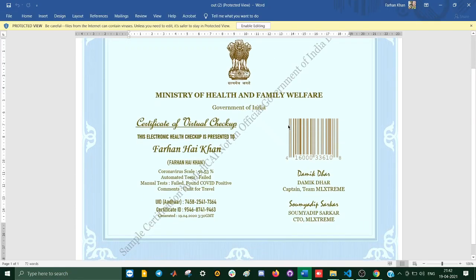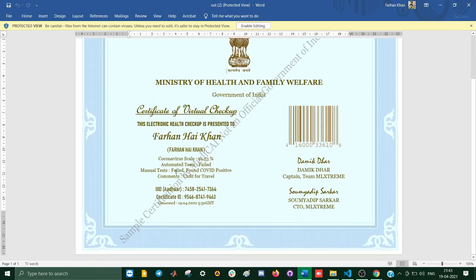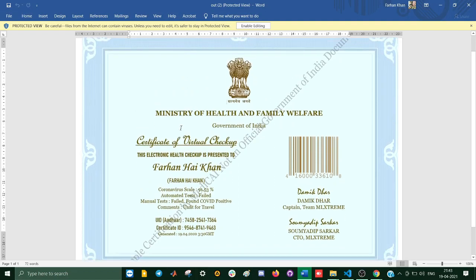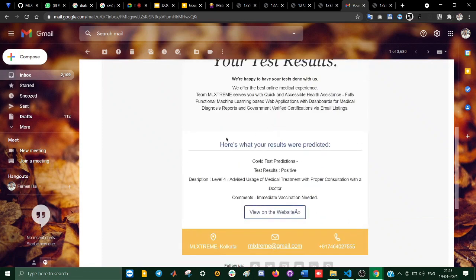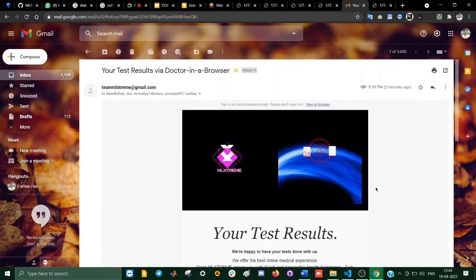So this is my certificate. I've put all my details in here, and you can see that it's a government generated certificate, and I am found unfit for travel, so I cannot travel. That's what it concludes, and the email is saying the same, that you are advised medical treatment with proper consultation with a doctor. So that's all. Thank you.